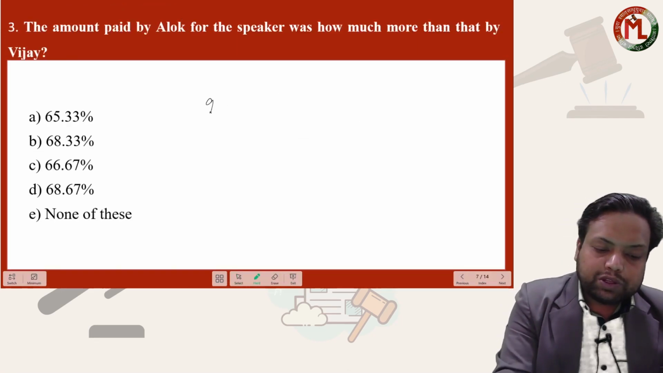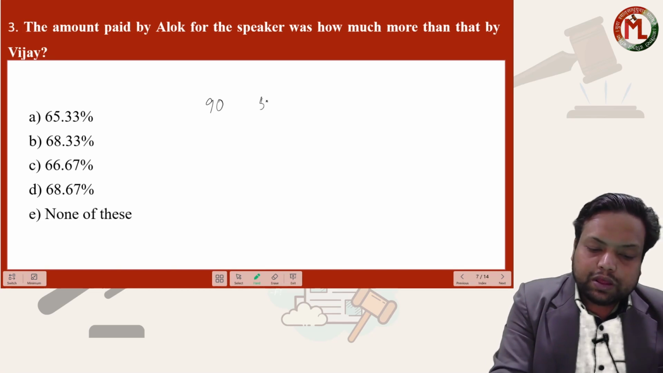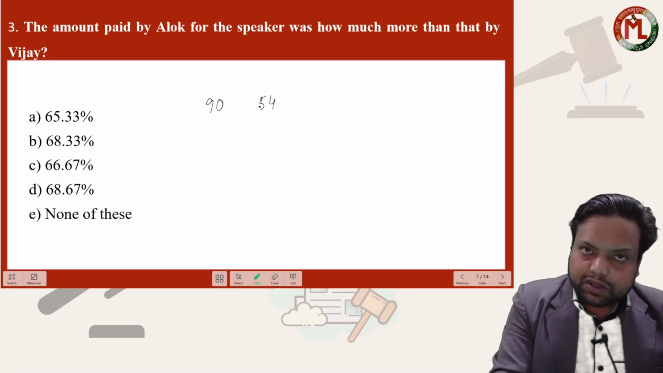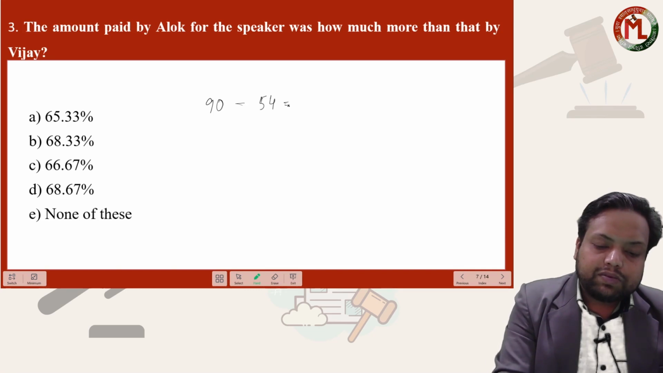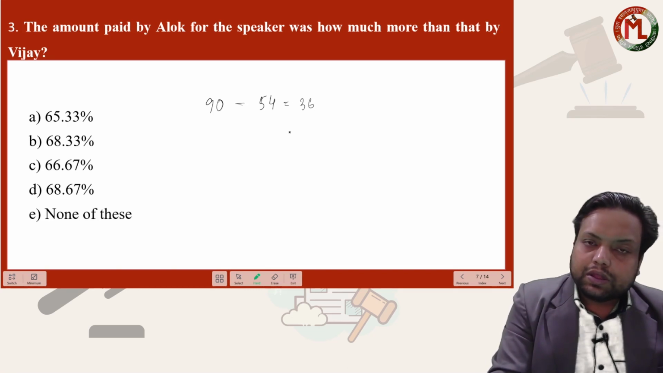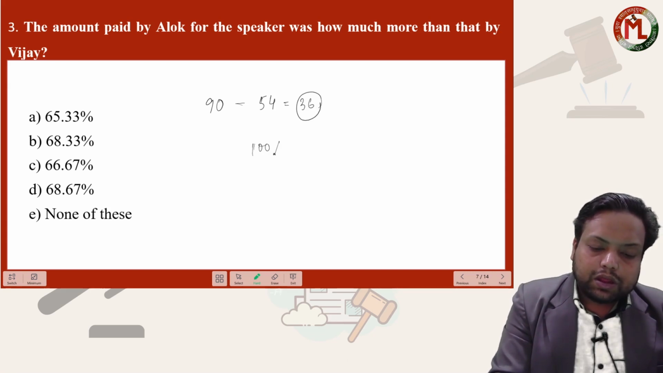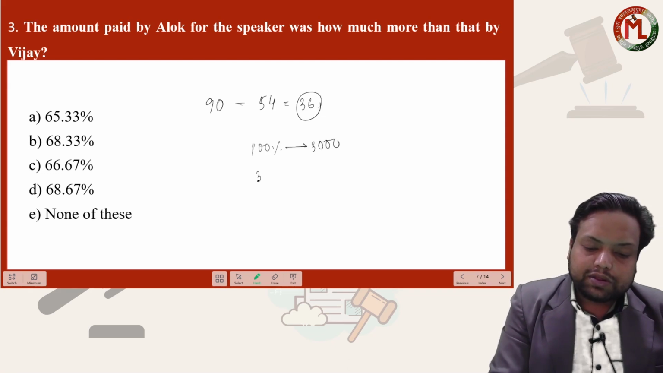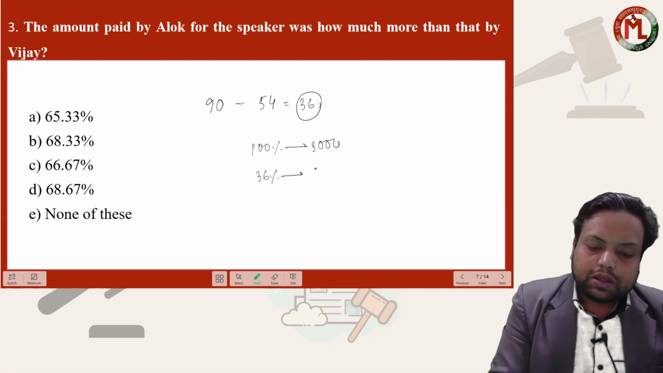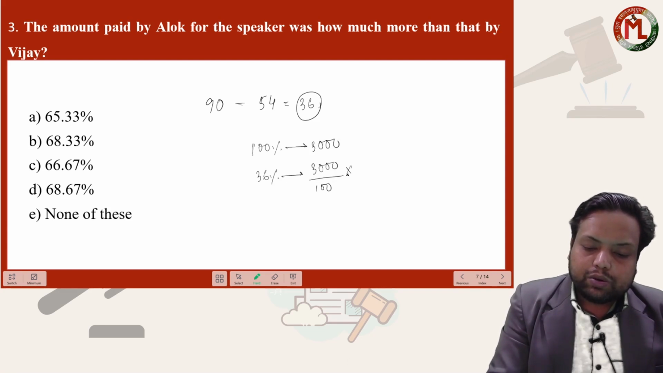So Alok is paying how much more? Alok is paying 90 rupees. Vijay is paying 54 rupees for the same phone. So 90 minus 54 is how much? 36. Vijay is paying 36 more. Now 100% means how much? 100% means was 3000. So 36% means how much? That is 3000 divided by 100 into 36.